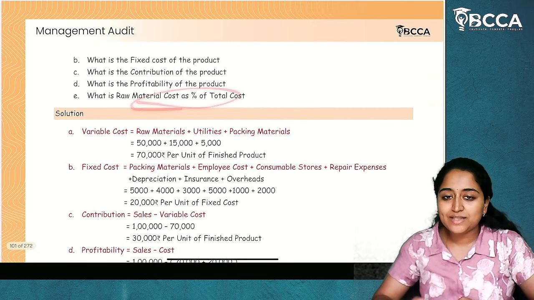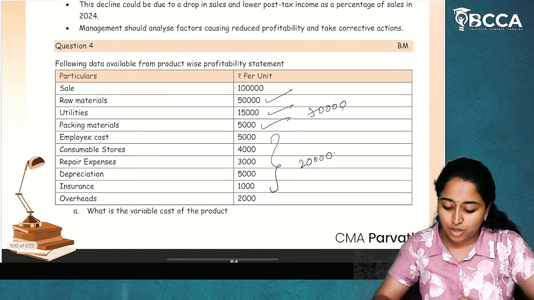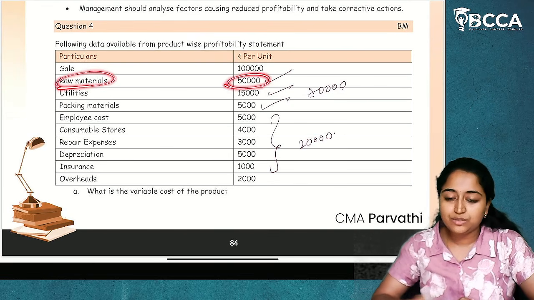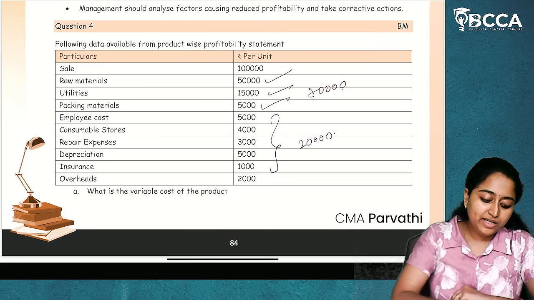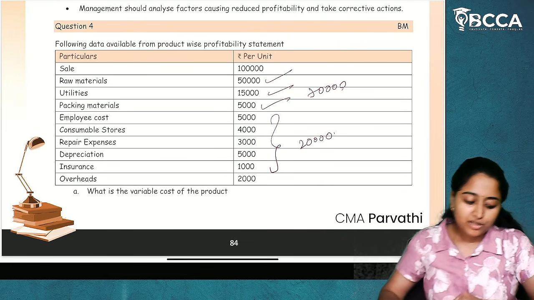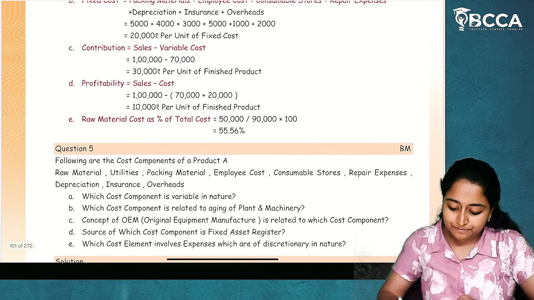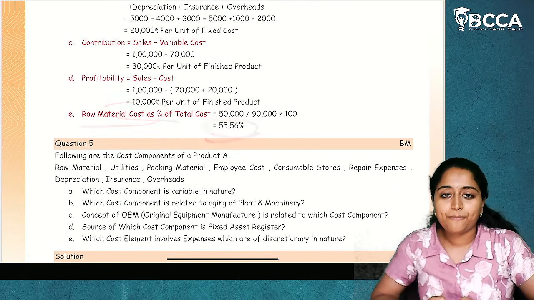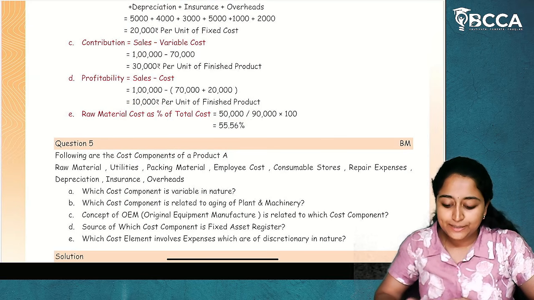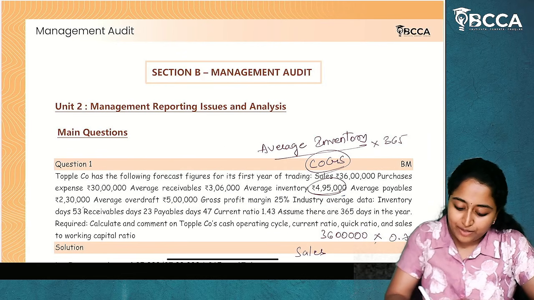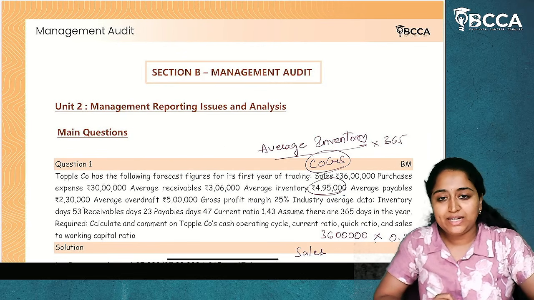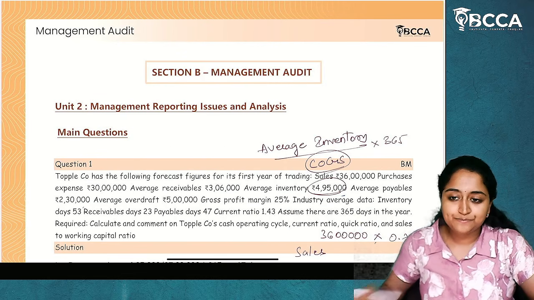Raw material cost as a percentage of total cost. What is raw material cost? 50,000. What is total cost? 90,000. 50,000 divided by 90,000 into 100 is 55.55%. Simple, clear. So these are the MCQs which can be tested from management reporting issues and analysis. I hope it is clear.